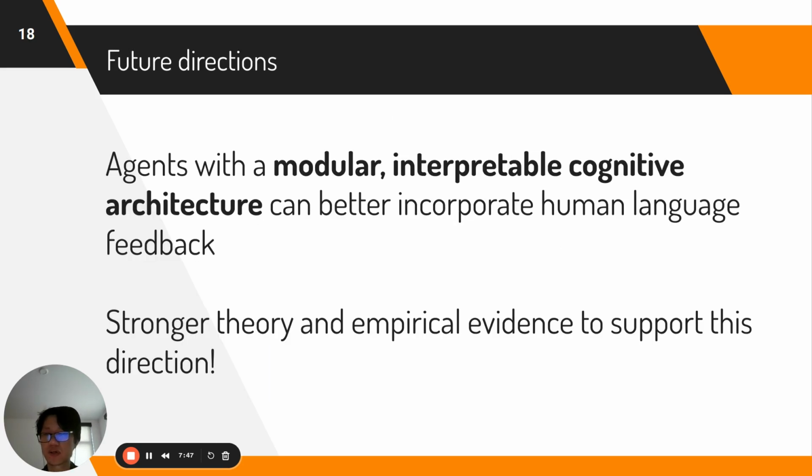In summary, this work is our first step in demonstrating that agents with a modular, interpretable cognitive architecture can better incorporate human language feedback. These initial results are promising, and we are working to provide stronger theoretical and empirical evidence to prove the effectiveness of this approach.